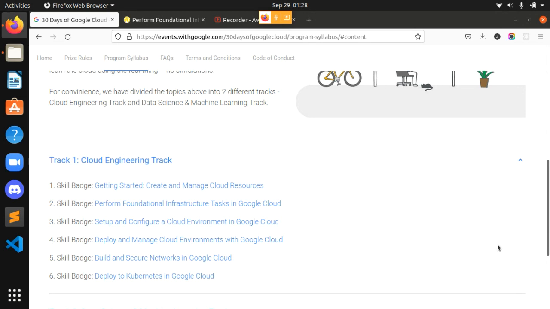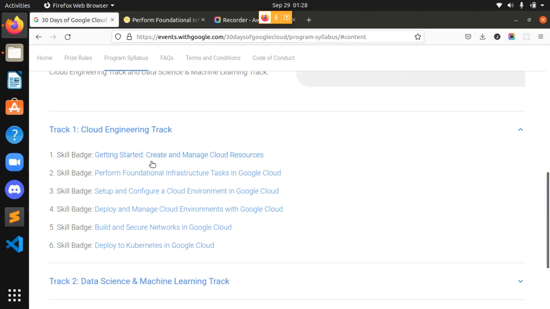Today we are going to solve the first track of the 30 Days of Google Cloud event, the Cloud Engineering track, the second quest, Perform Foundational Infrastructure Tasks in Google Cloud, the second lab. So let's get redirected towards our Qwiklabs.